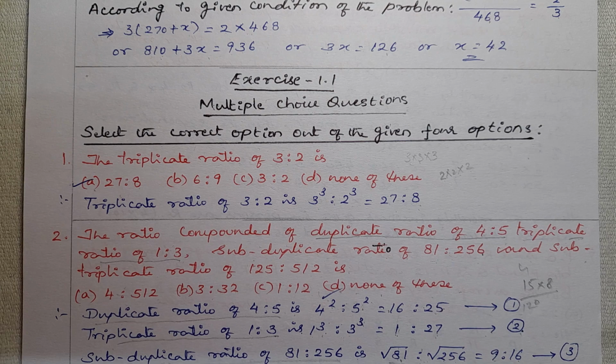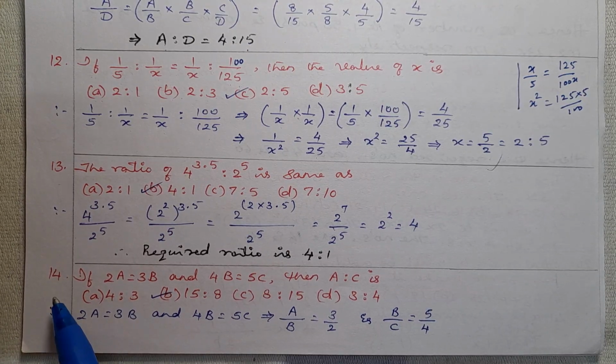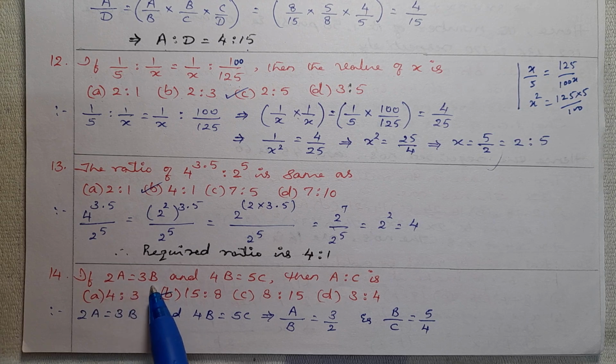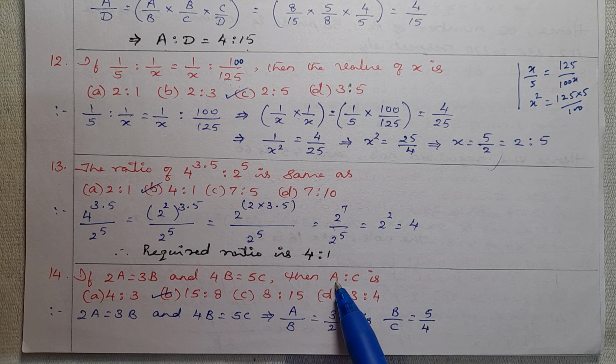Exercise 1.1 Multiple choice questions, MCQ. Select the correct option out of the given 4 options. Problem number 14. If 2a equal to 3b and 4b equal to 5c, then a is to c is: option A 4 is to 3, option B 15 is to 8, option C 8 is to 15, option D 3 is to 4.